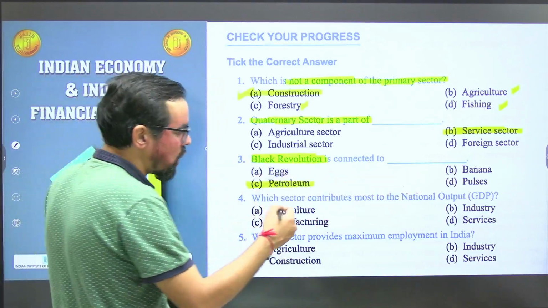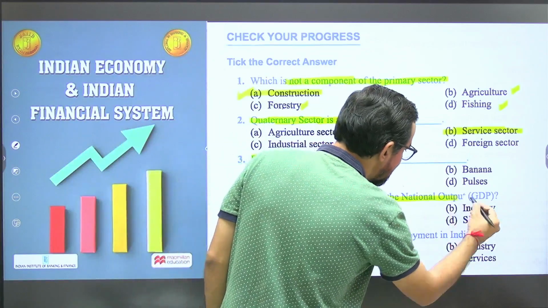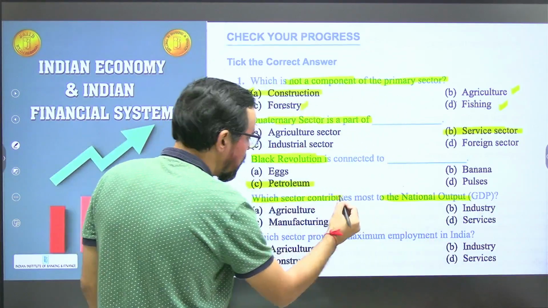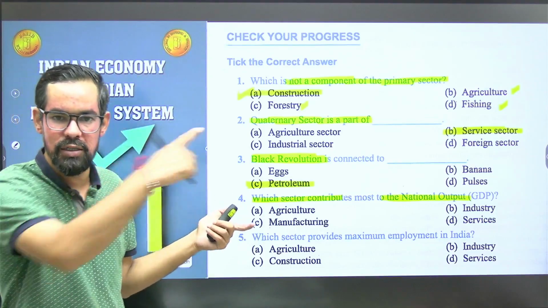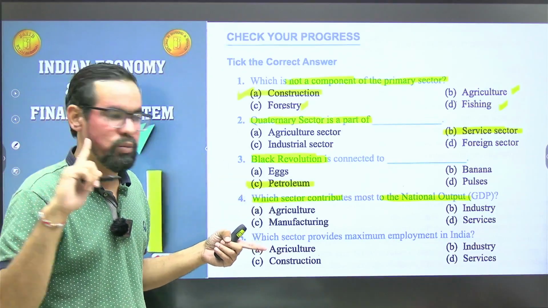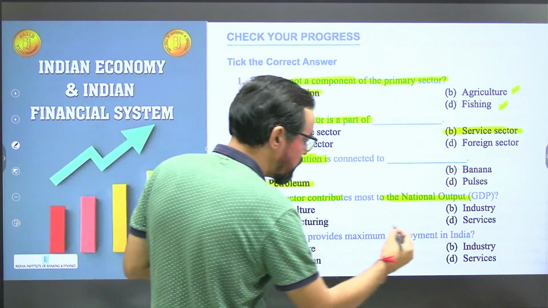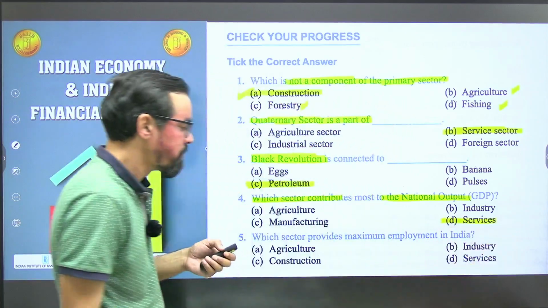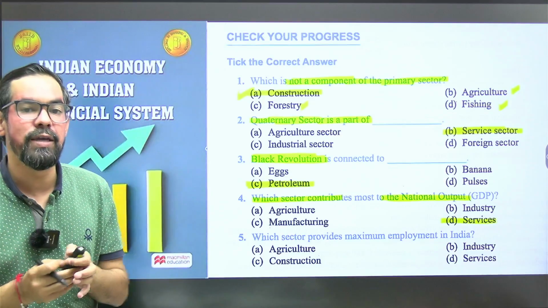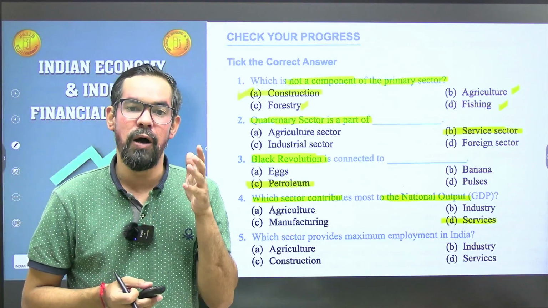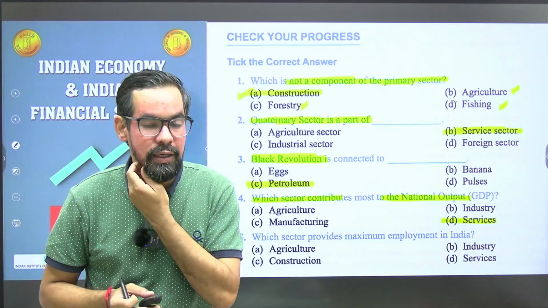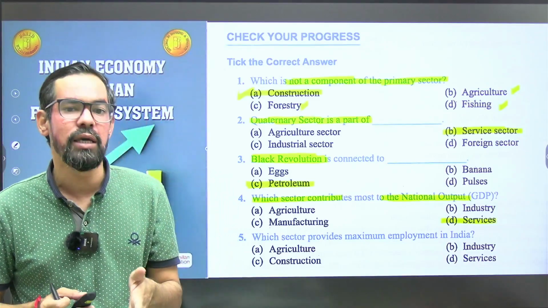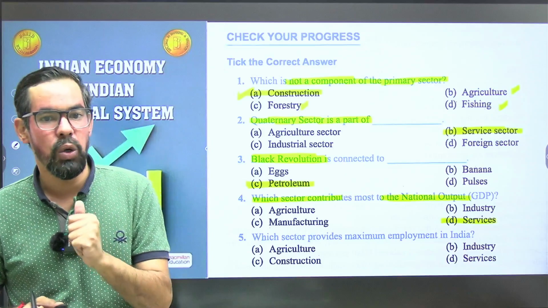Which sector contributes most to national output, GDP? The question is which sector contributes the maximum. We already discussed this particular question in your module unit A also. So what will be your correct answer? Service sector. We have maximum contribution from the service sector, the tertiary sector, and we can say third sector. And if you talk about dependency, we have maximum dependency on agriculture.